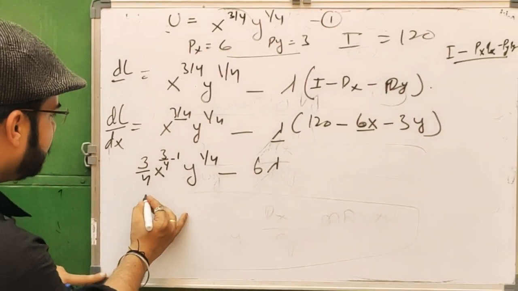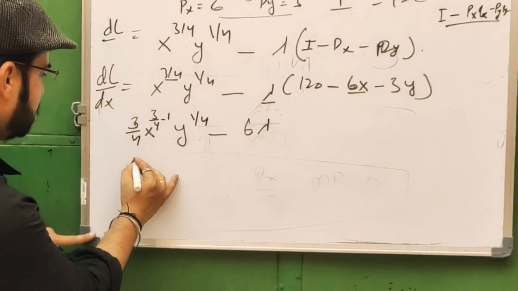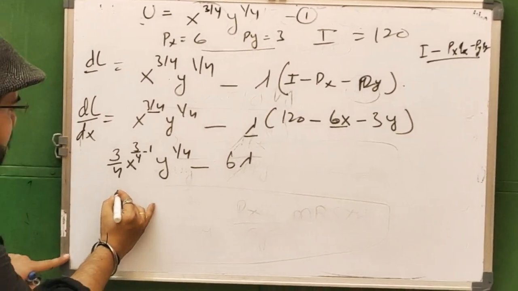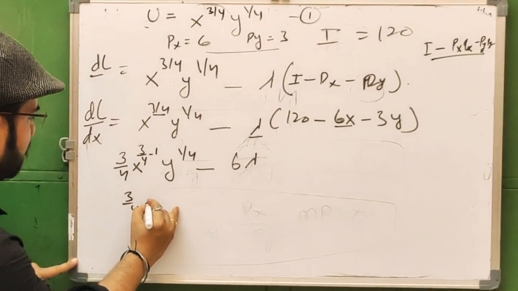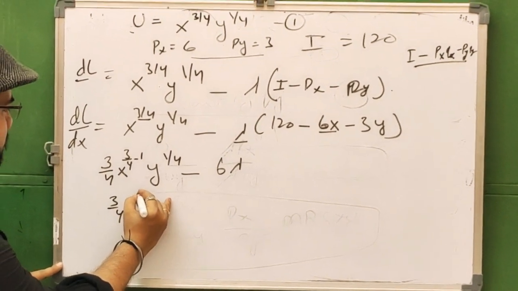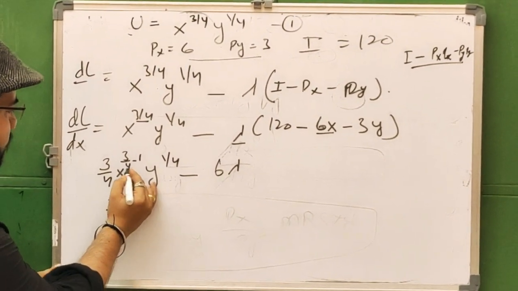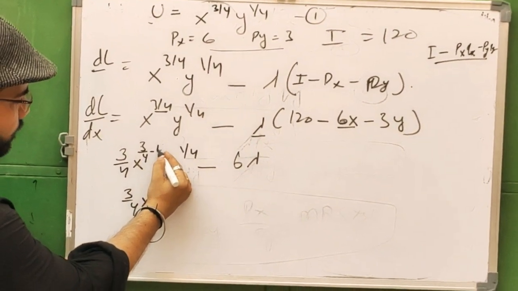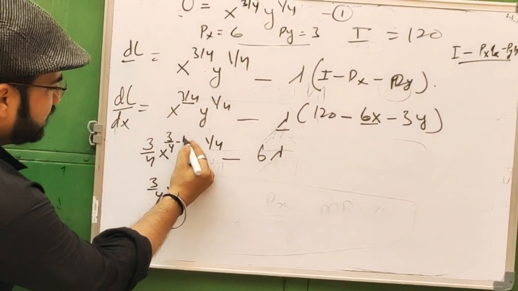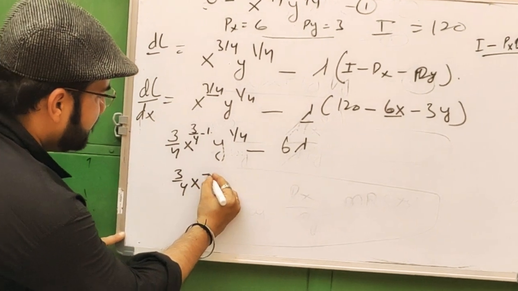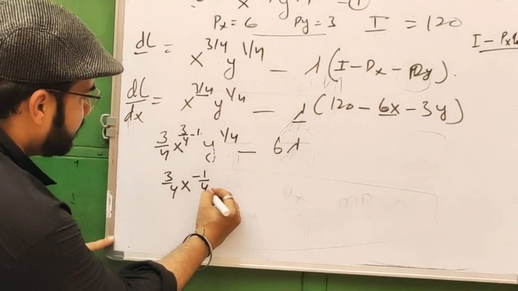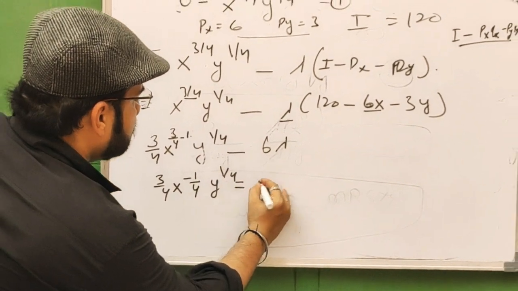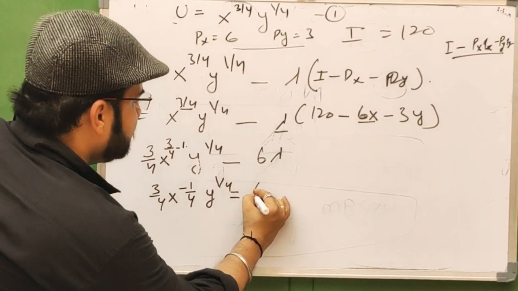Now if we solve this equation, then 3 by 4 x power 3 minus 4, that is minus 1 by 4, and y power 1 by 4 equal to, if we rearrange this, 6 lambda.